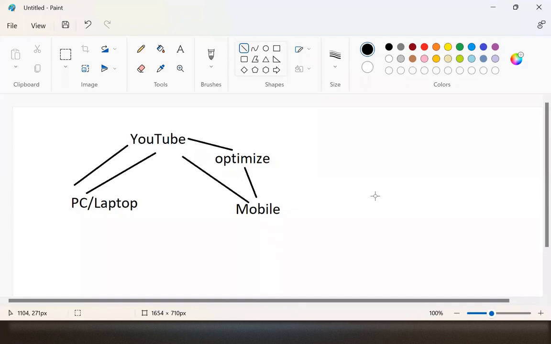So when a person is watching your website from mobile, you have certain restrictions, and you have to tell them that this is not available for mobile. Mobile users are unable to access certain features.